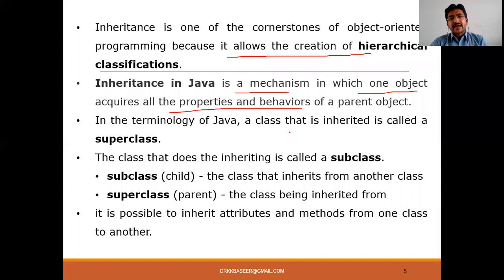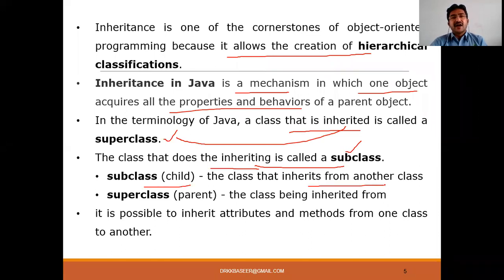Simply, a class that is inherited is called a superclass. A class that does the inheriting is called a subclass. So the inherited one is the superclass, and the inheriting one is the subclass. The subclass is also called the child class, which inherits from another class. The superclass is also called the parent class.